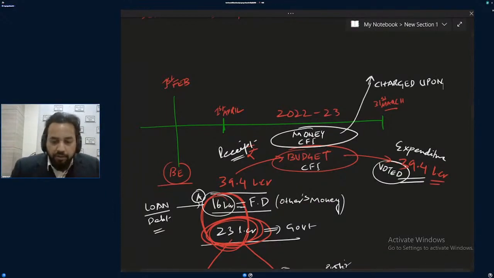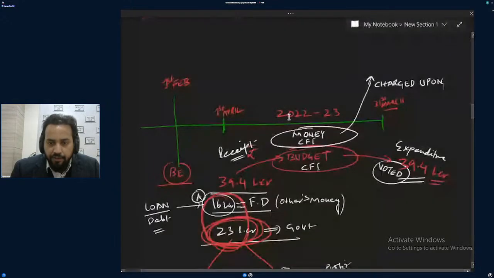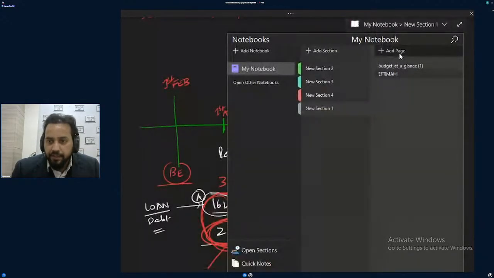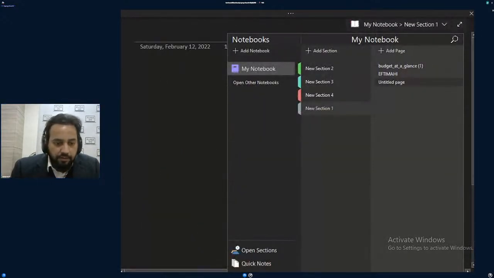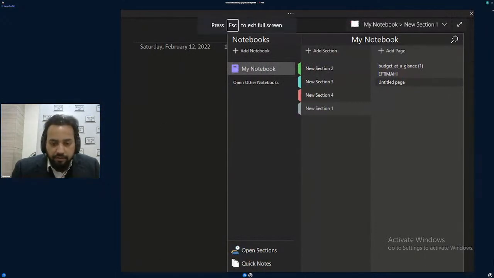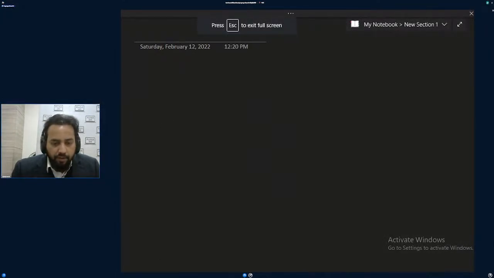If you want to look at what the different charged upon expenditures are, there is a separate document I have. I can upload this if you want. I should show it at least. Give me a second. You can download this annual financial statement.